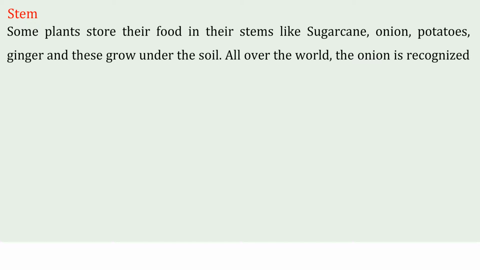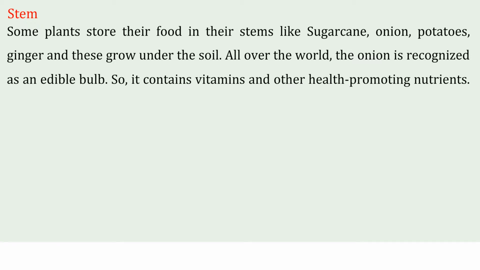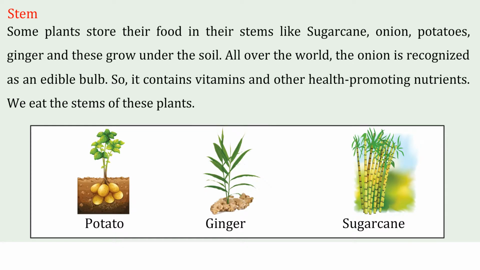under the soil. All over the world, the onion is recognized as an edible bulb. It contains vitamins and other health-promoting nutrients. We eat the stems of these plants: potato, ginger, sugarcane.